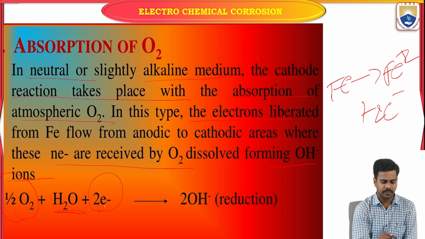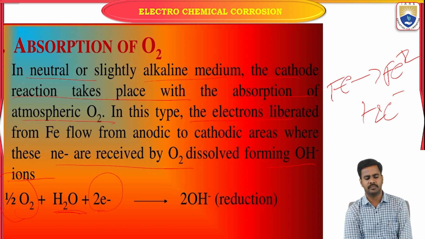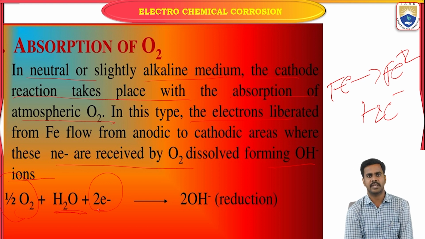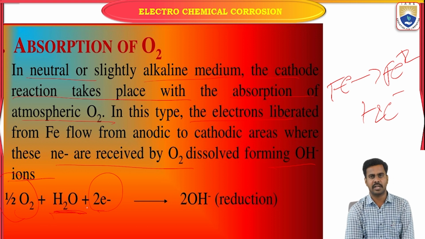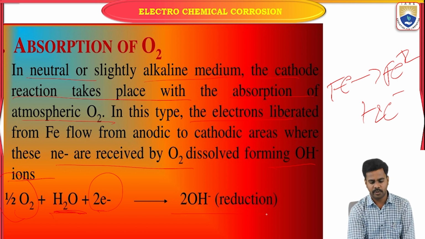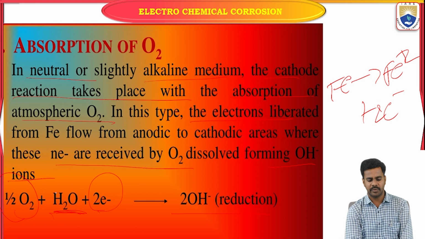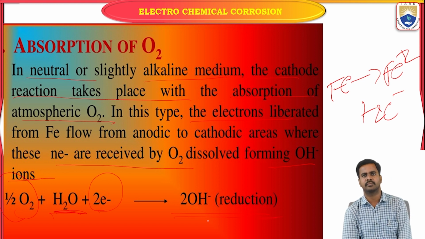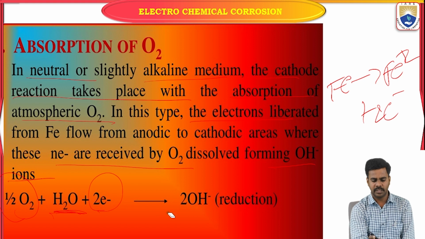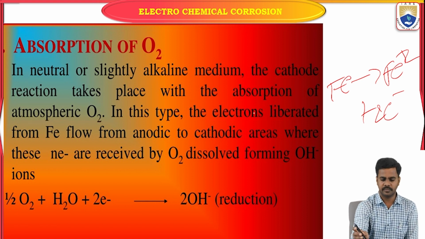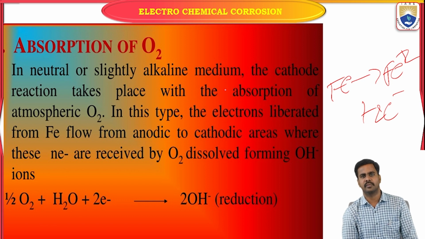These electrons are coming from the anode. By taking these electrons, the oxygen present in the neutral environment forms hydroxide ion. Here also gaining of electrons takes place. That's why we can call it reduction. This type of cathodic reaction is possible in a neutral or basic cathodic environment.